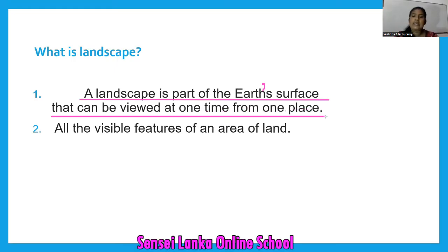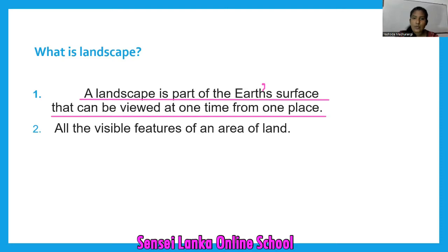This is number 1. Definition 1 is a bit longer. A landscape is part of the earth's surface that can be viewed at one time from one place. I think you all understand it now.